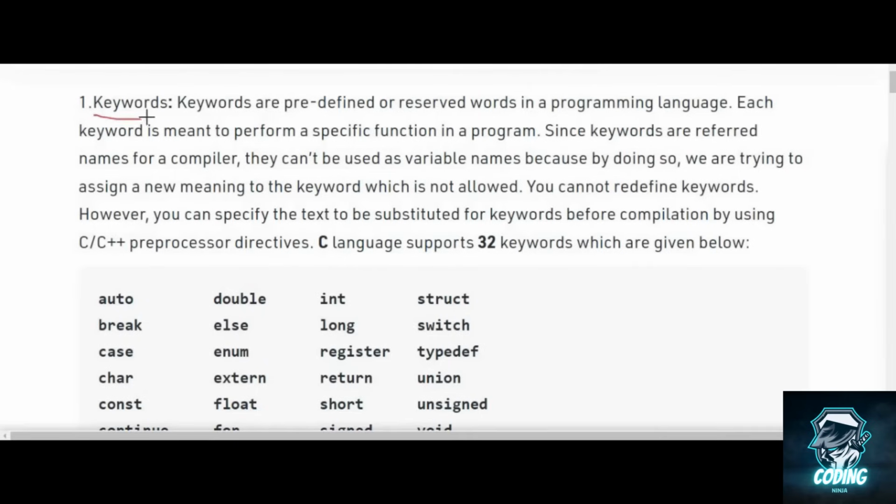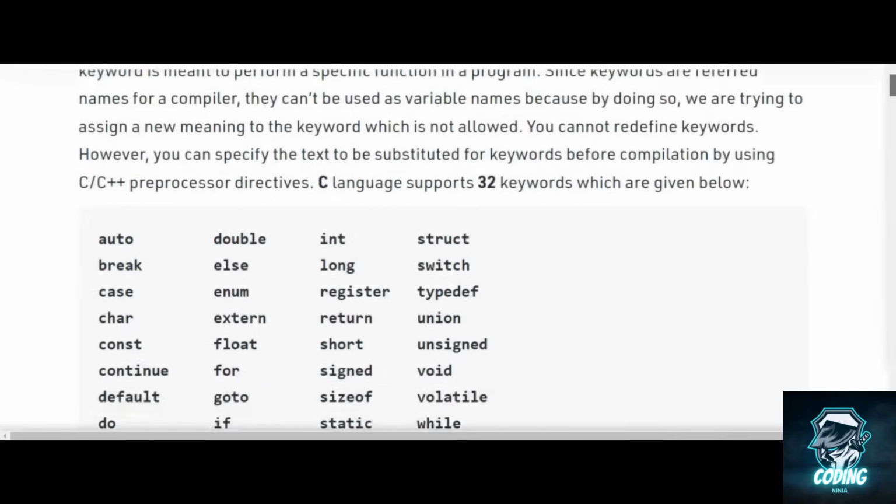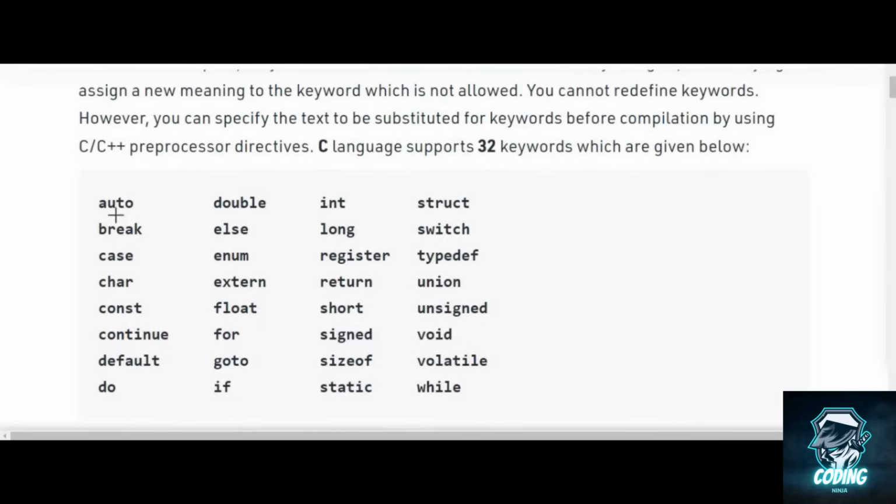First we will see some keyword examples. So we have double, auto, int, struct, switch, long, else, break, case, enum, register, typedef, union, return, and all of these are examples of keywords.